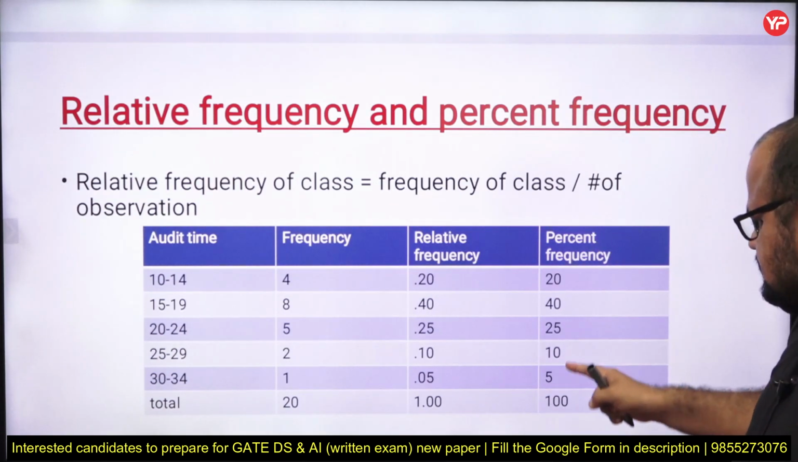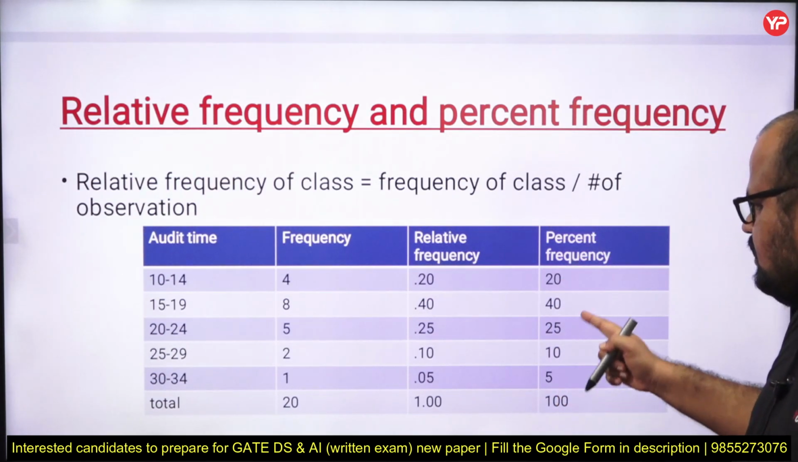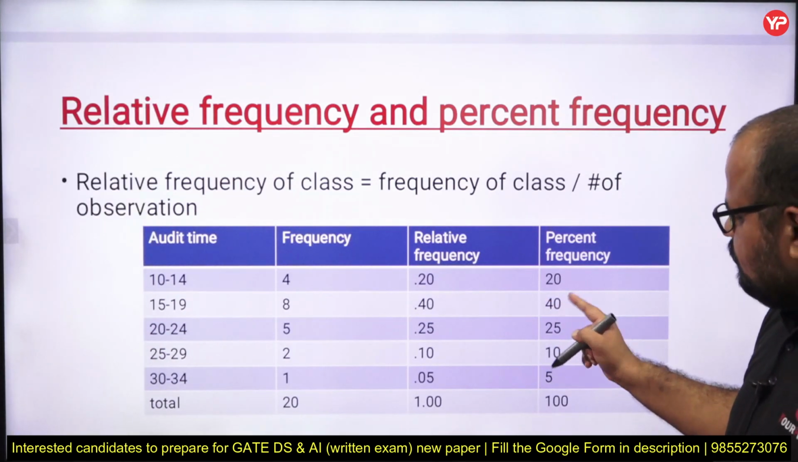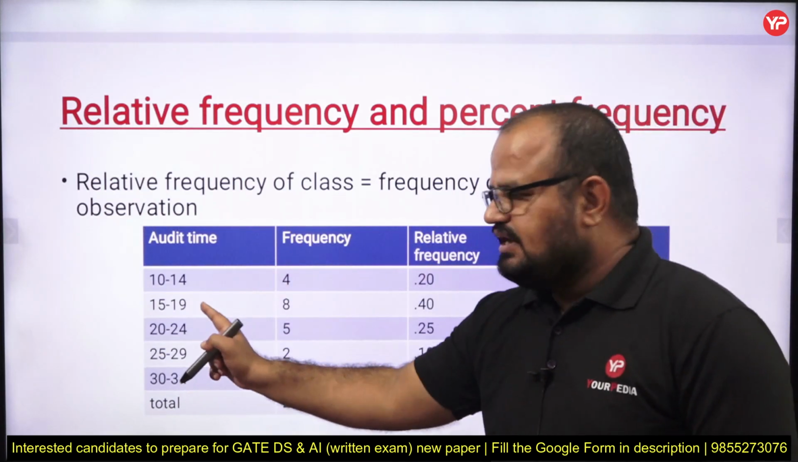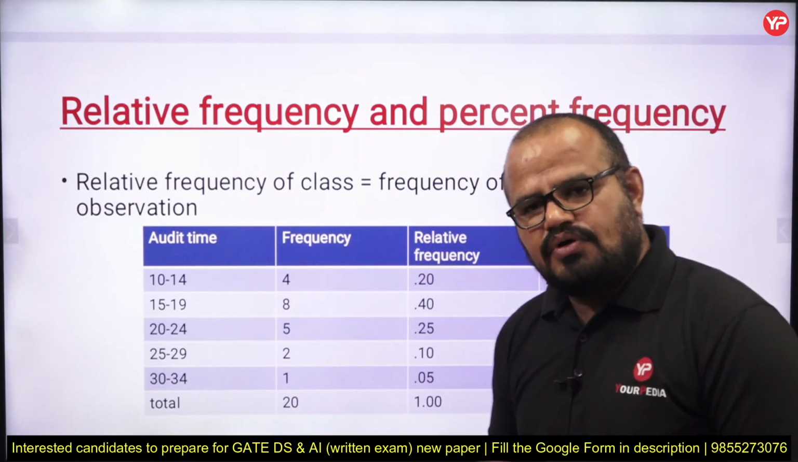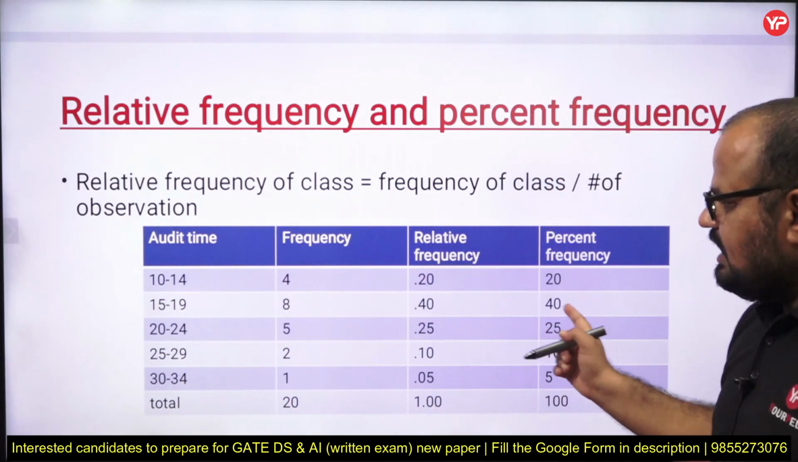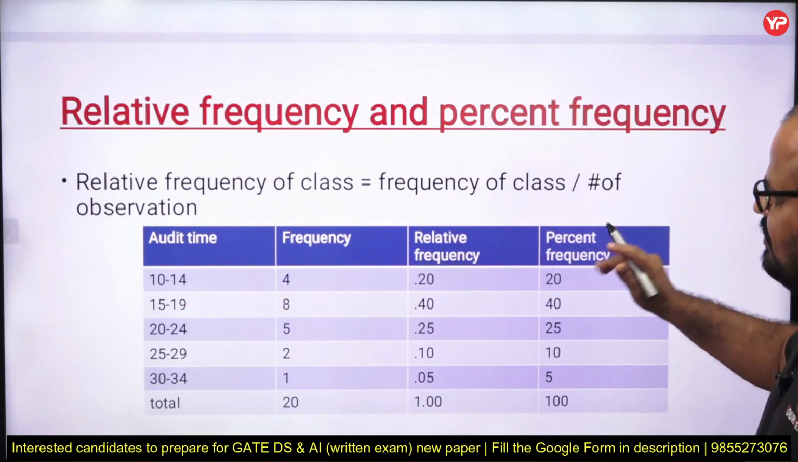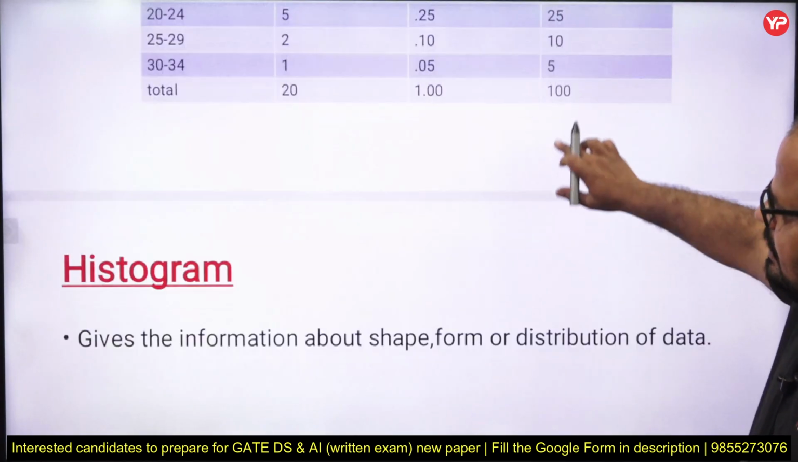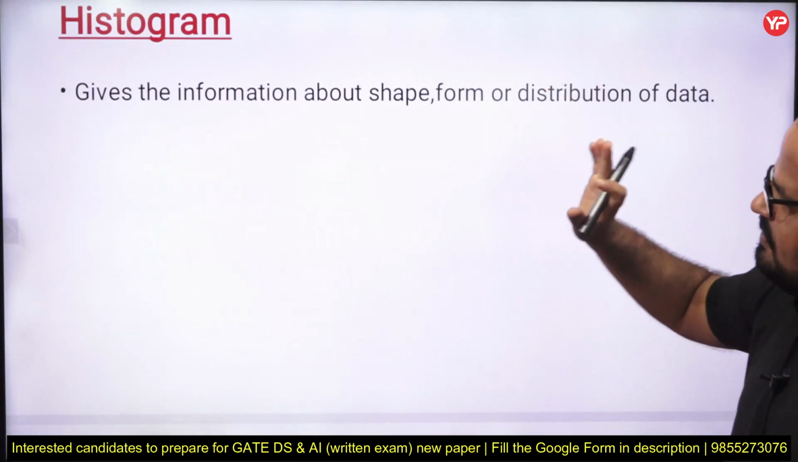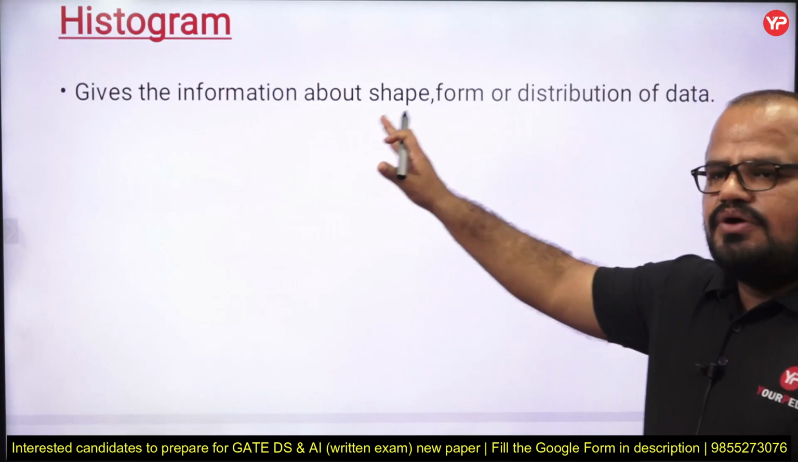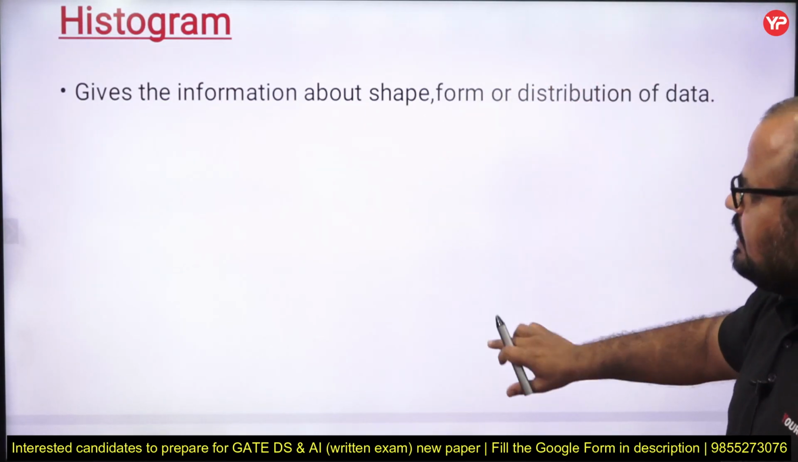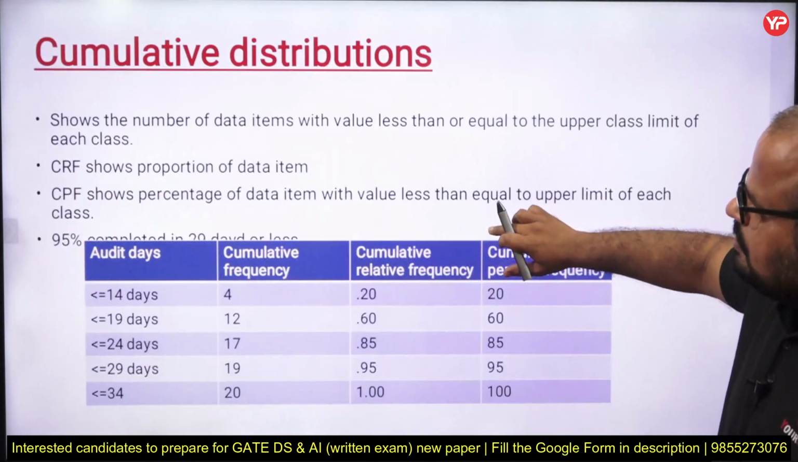So by seeing this percentage frequency column, I get to know that most of the auditing takes 15 to 19 days, or 40% of data requires 15 to 19 days of auditing. Fine, my dear students. Again I can say, with the help of a histogram, we are going to find out the variations and the shape of my data, which is very important.